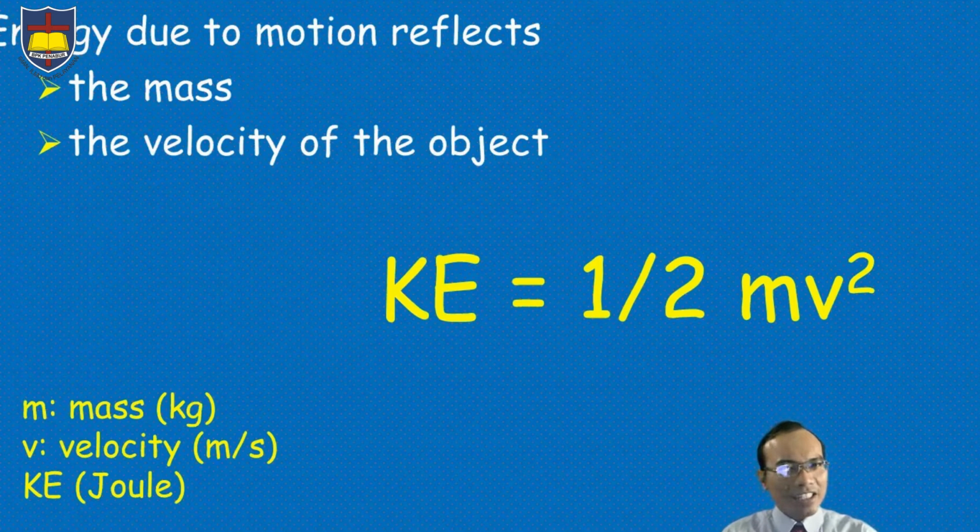And there is another kind of energy, the kinetic energy. Kinetic energy is a kind of energy owned by a moving object. The equation of kinetic energy is half of m times v squared, with m is mass and v is velocity. And same as potential energy, kinetic energy also has a unit of joule.